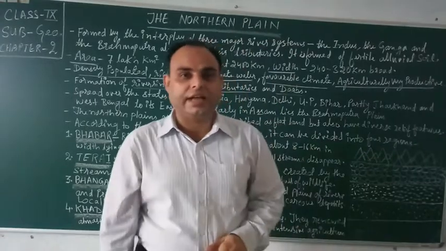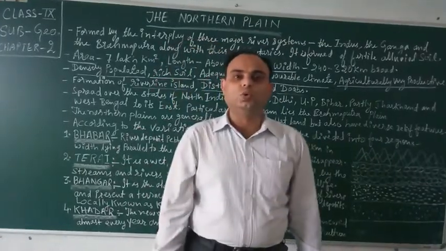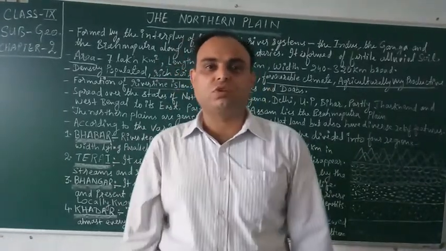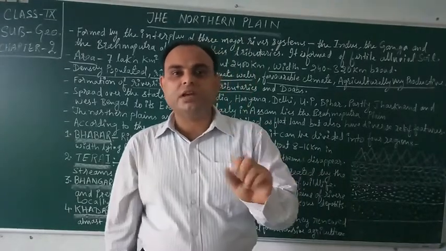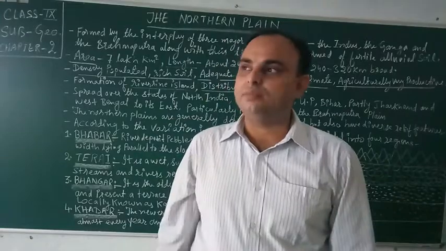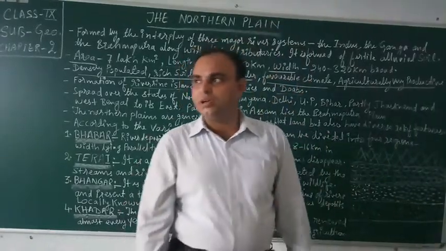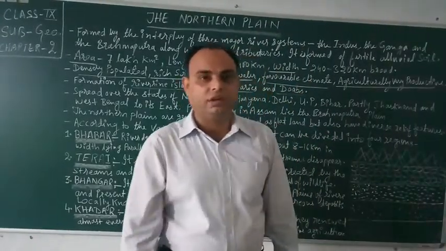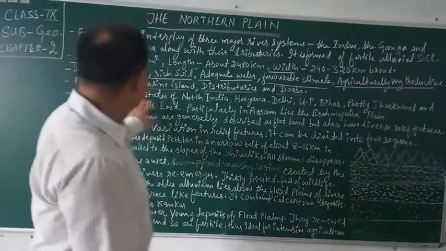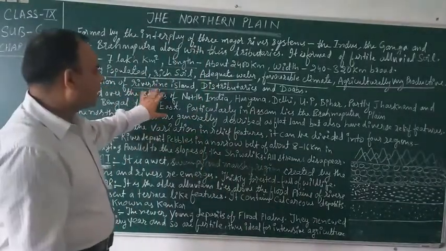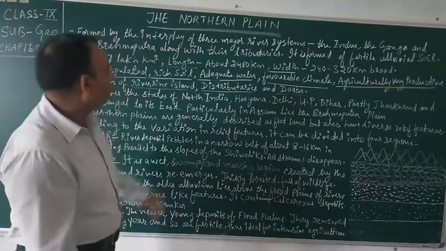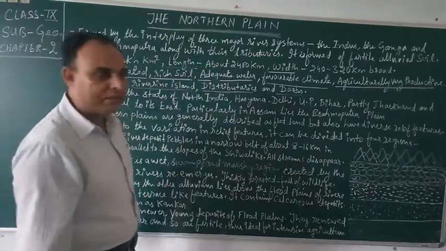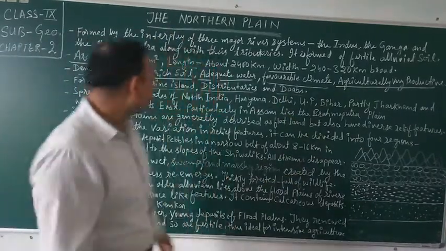Doabs are the land between two rivers. This is called the Doab. Panch Ab: Panch means five, Ab means water, land of five rivers. So these are some of the formations. Riverine islands, distributaries, Doabs are found in the northern plains of India.